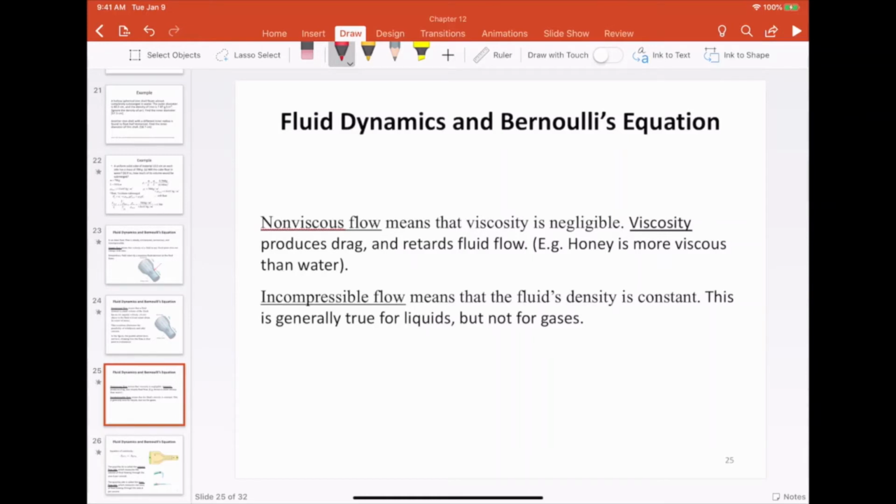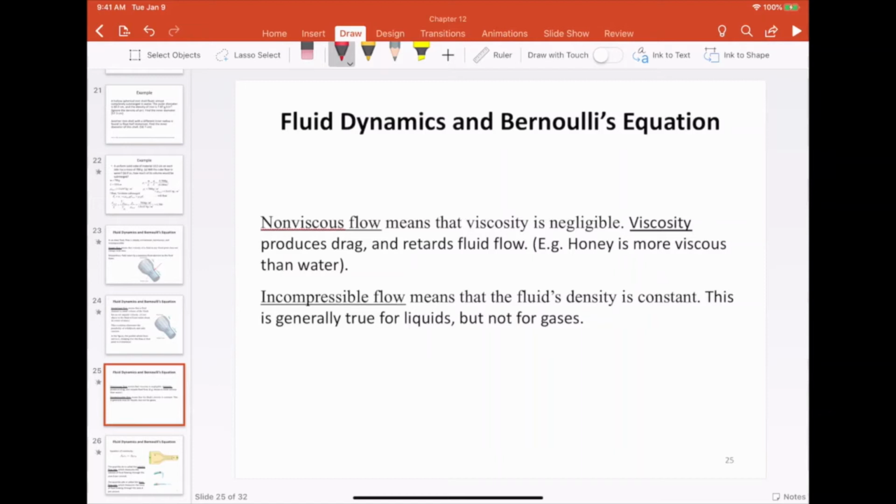So if you ever see liquid nitrogen, and I could have showed you this in class, if you just give it a stir, it will just keep on rotating for a very, very long time, unusually long time. So different fluids have different amounts of viscosity. We are just going to assume that our fluid has no viscosity. So the flow is non-viscous.